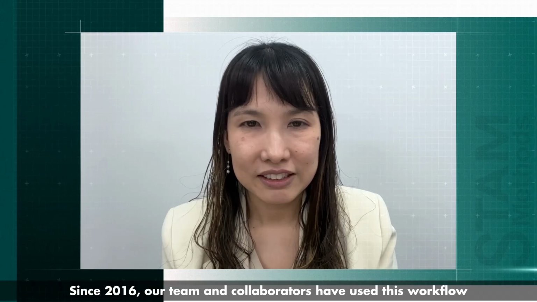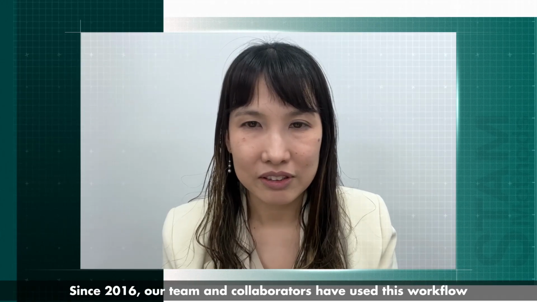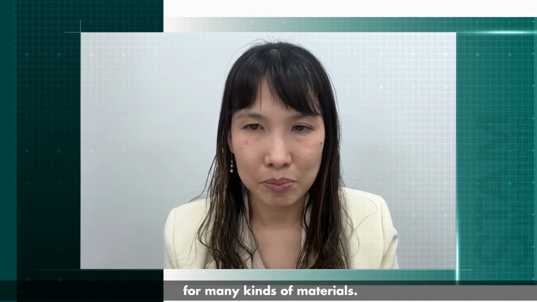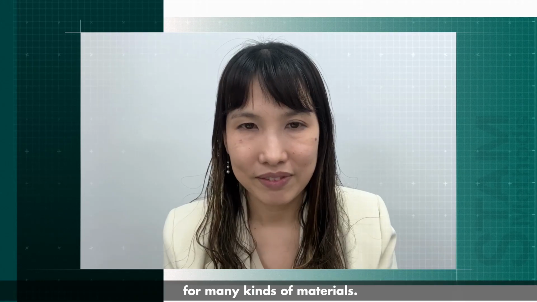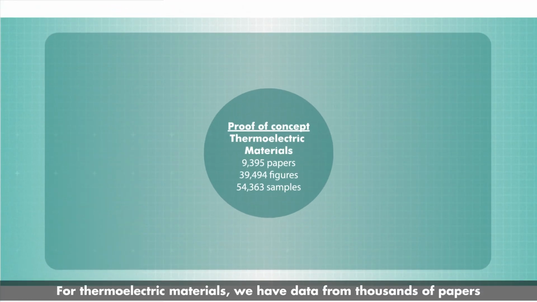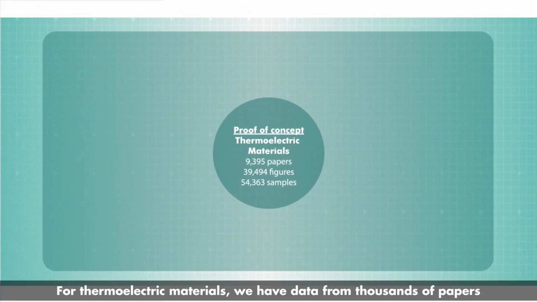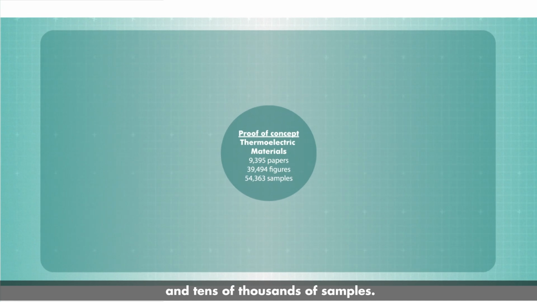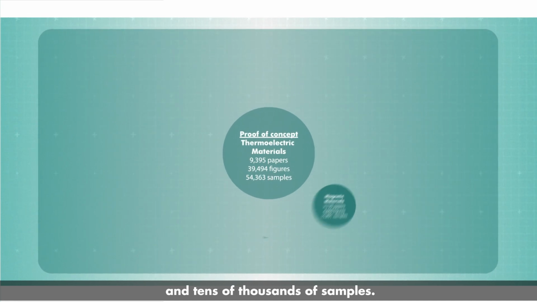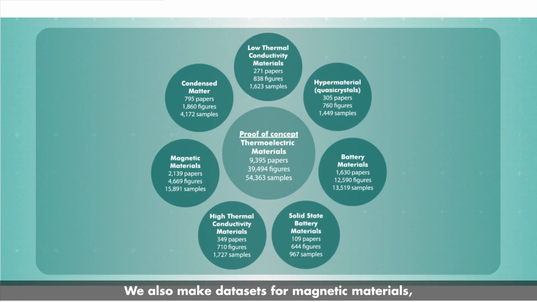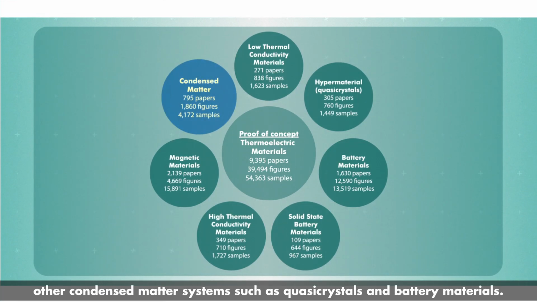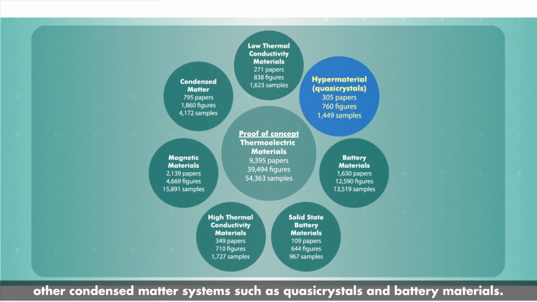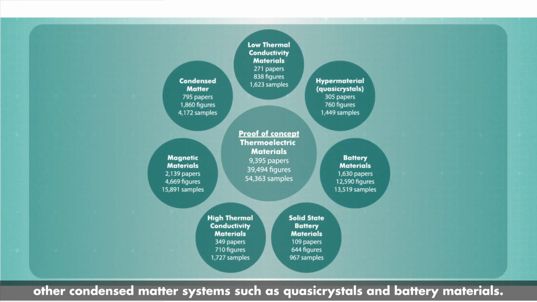Since 2016, our team and collaborators have used this workflow for many kinds of materials. For thermoelectric materials, we have data from thousands of papers and tens of thousands of samples. We also make datasets for magnetic materials, other condensed matter systems such as quartz crystals, and battery materials.